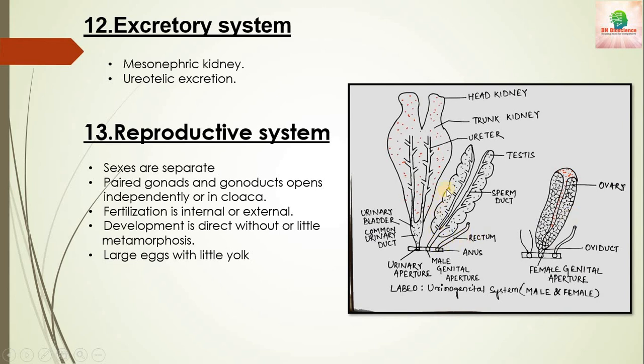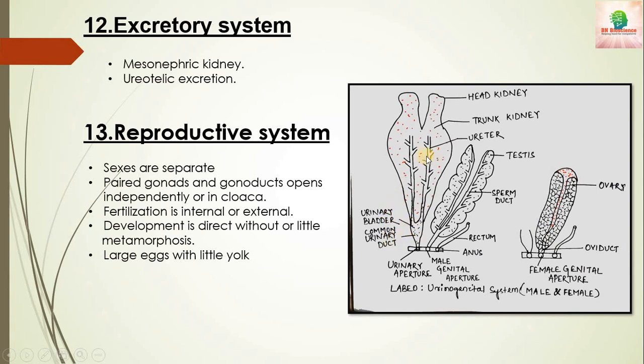Here we can see the male genital organ. Here the male genital apparatus ends here, and sometimes they end up in the anus area, but here they open up independently. And this is the excretory system, the mesonephric kidney, and here the urinary bladder, the common urinary duct.